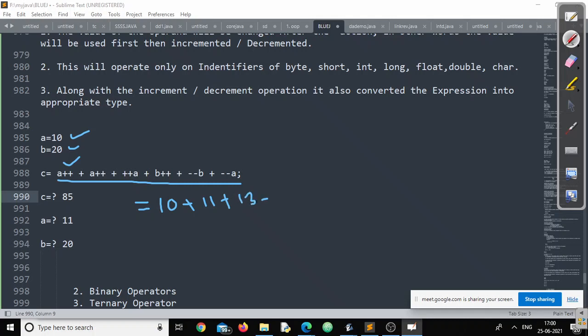Excellent. In place of B plus plus. Sir, 20. In place of minus minus B. Sir, 20. In place of minus minus A. Sir, 12. Excellent. Can you add all these numbers?